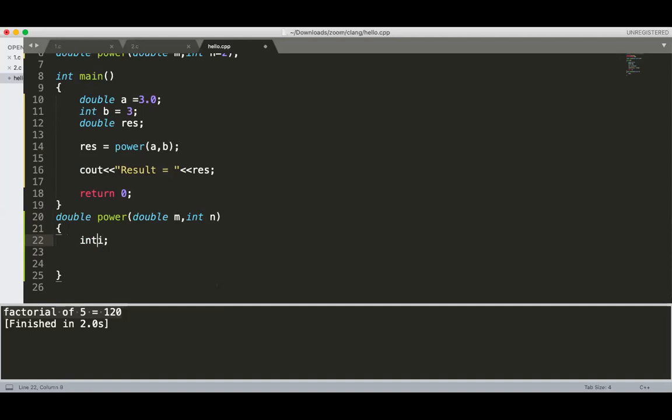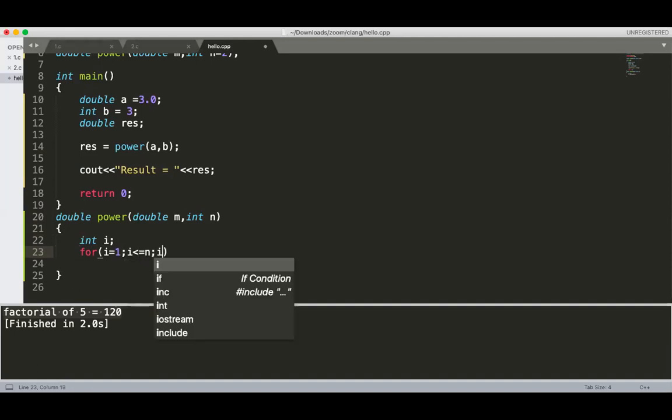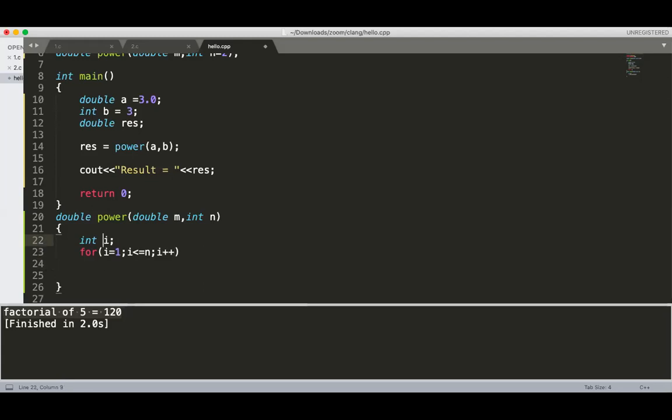How to do m raised to n? So use a for loop. For i equal to 1, i less than or equal to n, i plus plus, and one variable we need, x. Yes, x is equal to 1. And then x is equal to x into m. Yes, correct. And then return x.